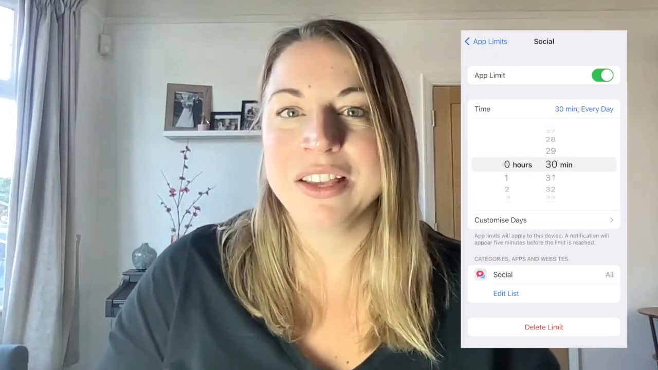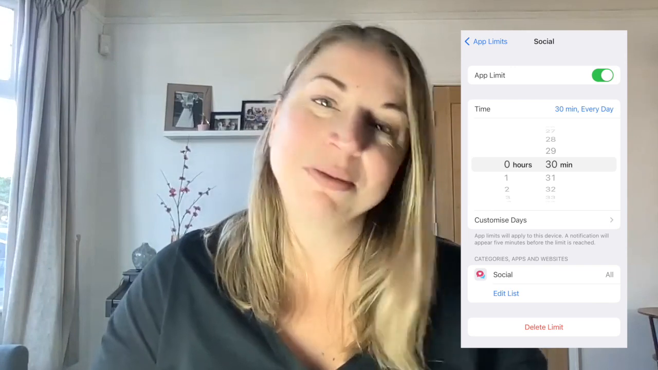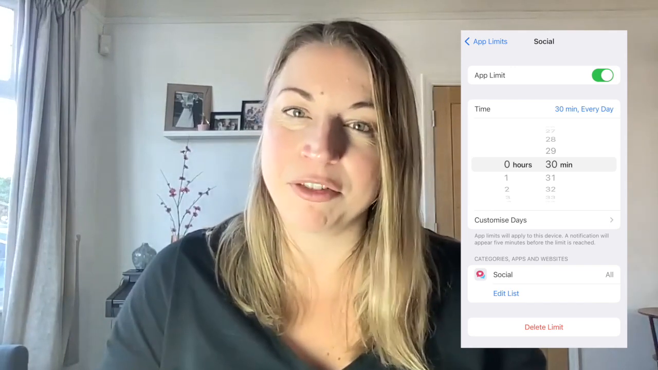Once you've chosen your apps to limit, you then want to adjust the time that you wish to give yourself. Mine is currently set up for 30 minutes a day. I find that's pretty much more than enough. Sometimes I need to override it if I'm using it more for work purposes, but I find 30 minutes a day is generally enough to just catch up and be aware of what's going on and respond to comments and so on. But you can change that time to whatever you want it to be.